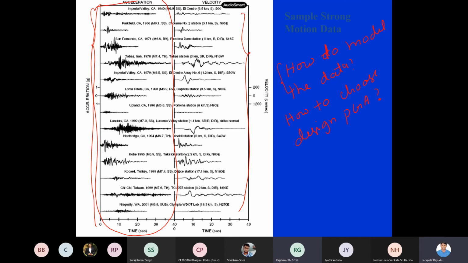How are they looking? First the PGA values are very small and then gradually increasing. Gradually increasing. No, what do you observe whenever you look at the time histories? How do you feel when you look at them? The natural thing I'm asking: what is the opinion you get the first time when you see them?